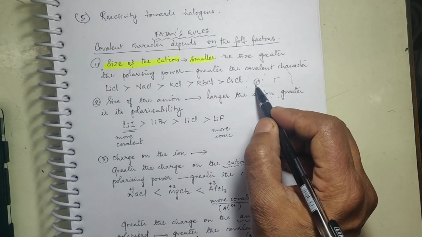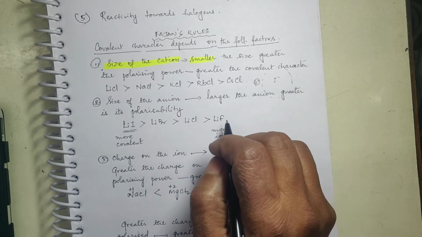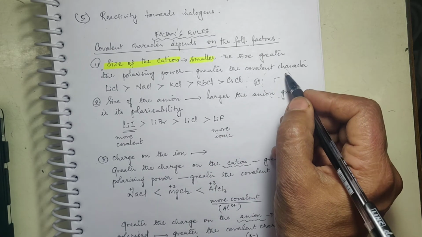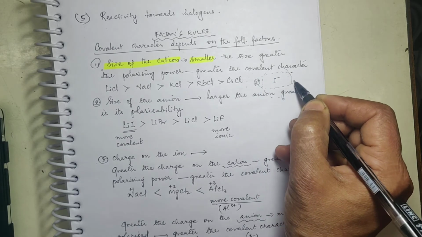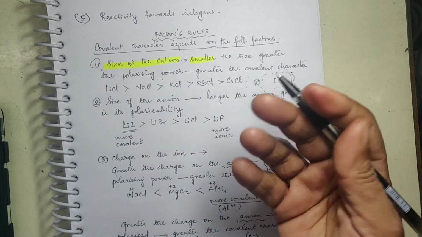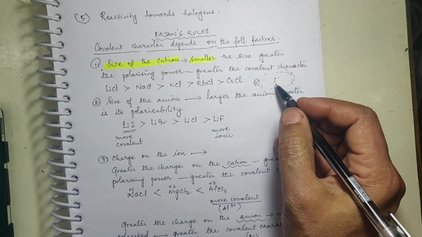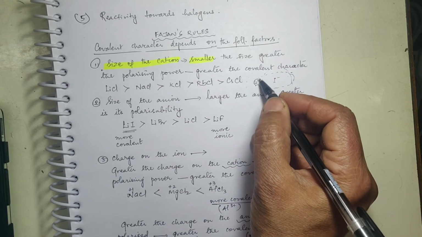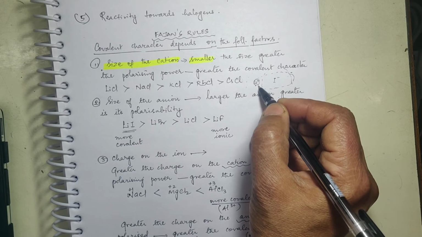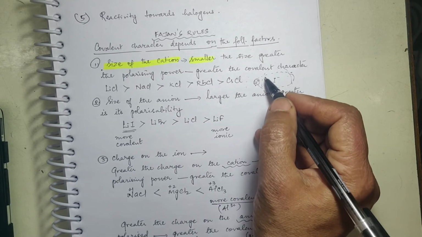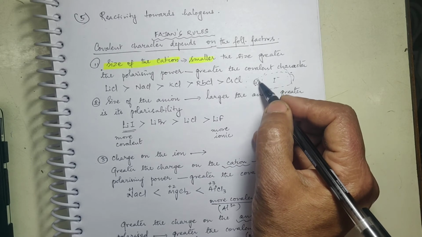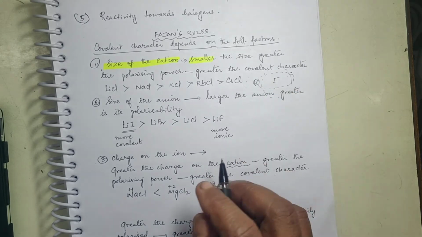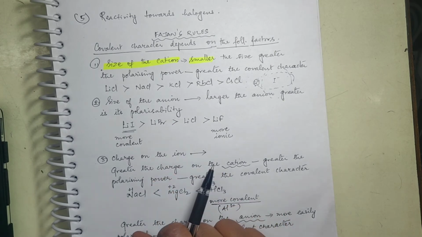This Li+ has the ability to polarize this I-. It is crushing the I- electron cloud and bringing it into its positive sphere, so some of the negative charge cloud gets neutralized by the positive charge, and that is why LiI is covalent. It has covalent character.